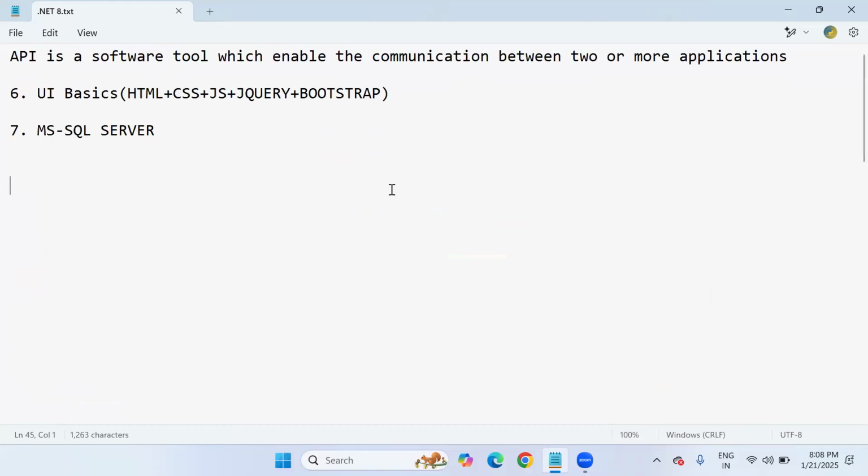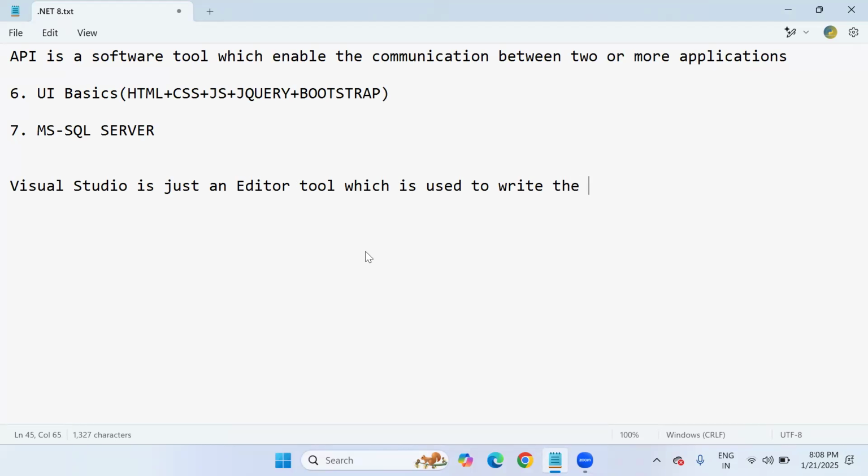Visual Studio is just an editor tool, a popular editor especially for .NET programmers, which is used to write and execute .NET programs. .NET application code we can totally write in the Visual Studio editor tool and execute. This is the most popular editor tool for .NET programmers.